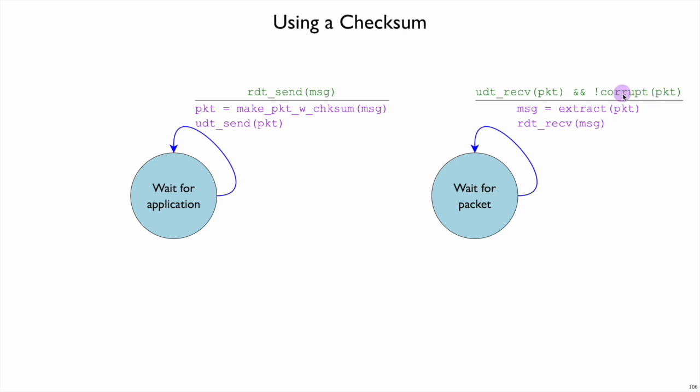And only if it's not corrupt do we extract the message from that packet and send it off to the receiving client. But now, what if it is corrupt? According to this state machine, we just stay in the wait for packet world because we got a corrupt packet. We just ignore it, in other words.